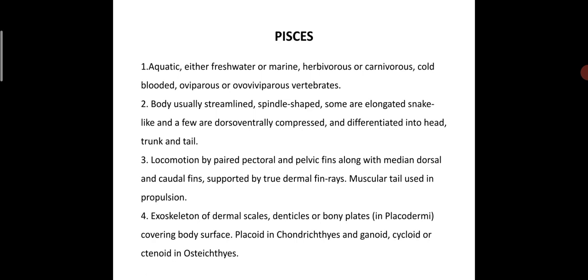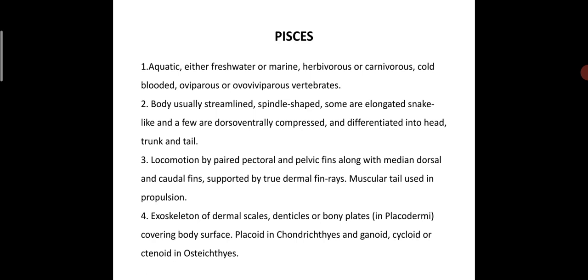of course, fishes are cold-blooded animals, like amphibians or reptiles. All these groups come under cold-blooded animals. So fishes are aquatic, either freshwater or marine, herbivore or carnivore. So cold-blooded animal, oviparous or ovoviviparous animal. So of course everything is seen. So they are freshwater or marine, herbivore.